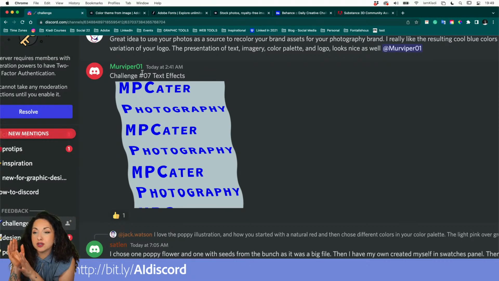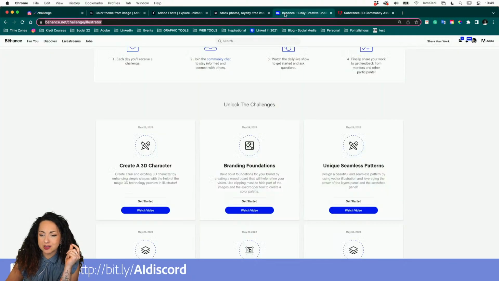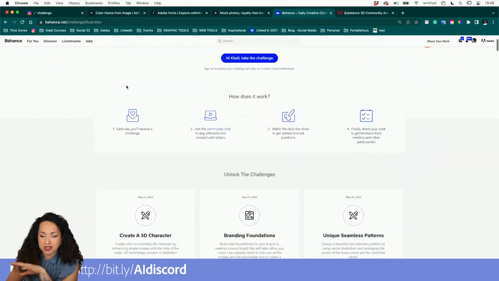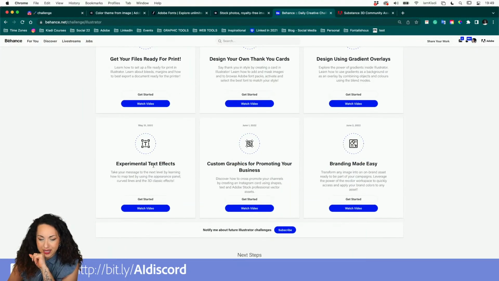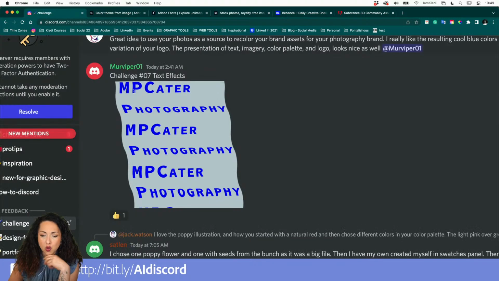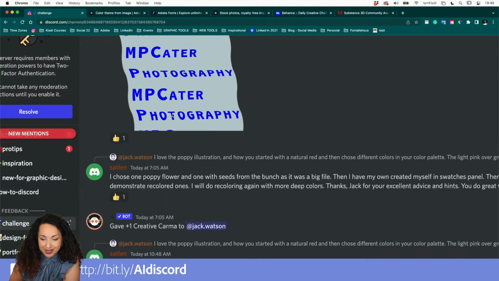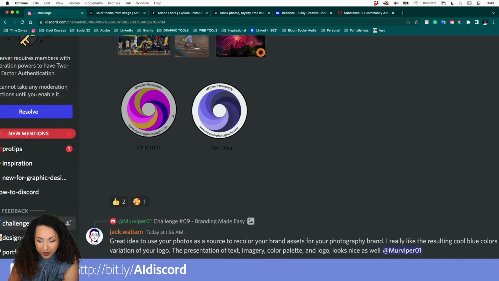So here we use the 3D mapping art. So that will be challenge number 7. Remember, all the challenges are available at behance.net/challenge/illustrator. There will be challenge number 7, experimental text effect. So we use the zigzag line with the zigzag effect, and then we also did the 3D map using our 3D classic options by revolving the shape, rotated revolving the shape, and then mapping the text that was first transformed into a symbol. So that was the challenge that I didn't show you today, but we can see here showcased by Mervy Per.